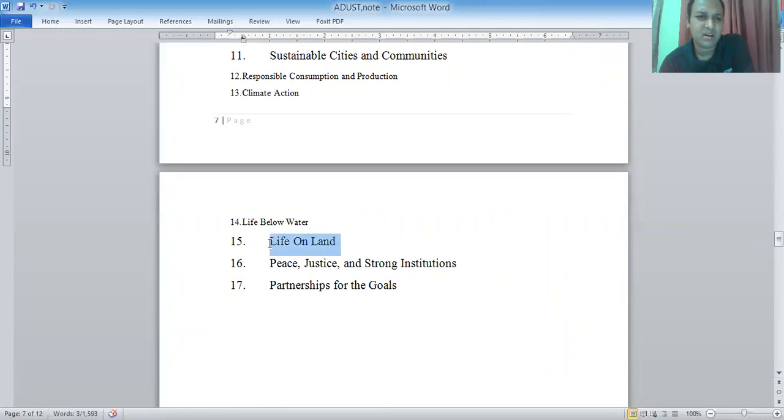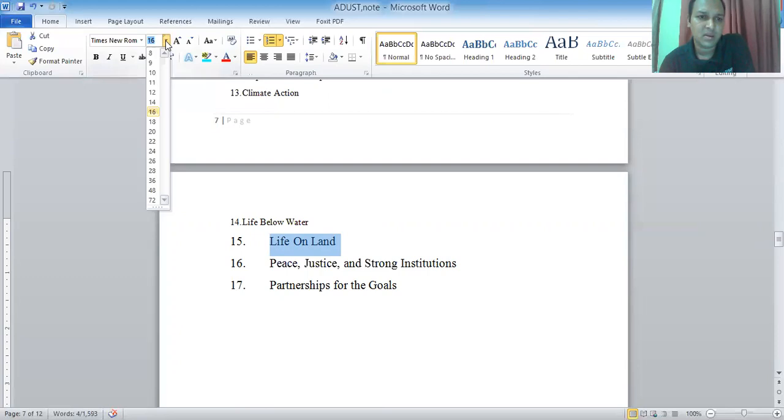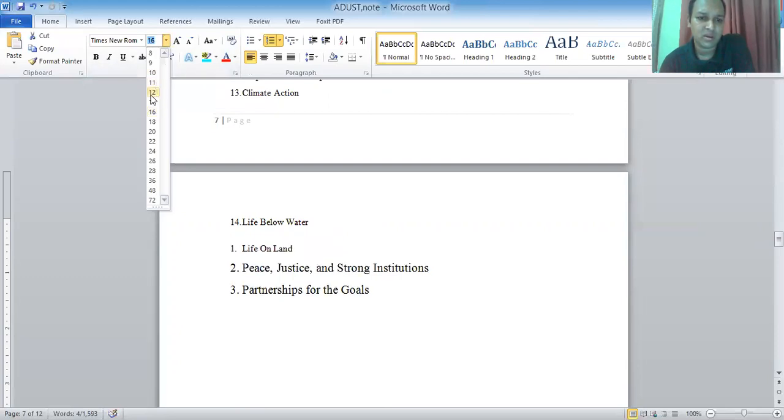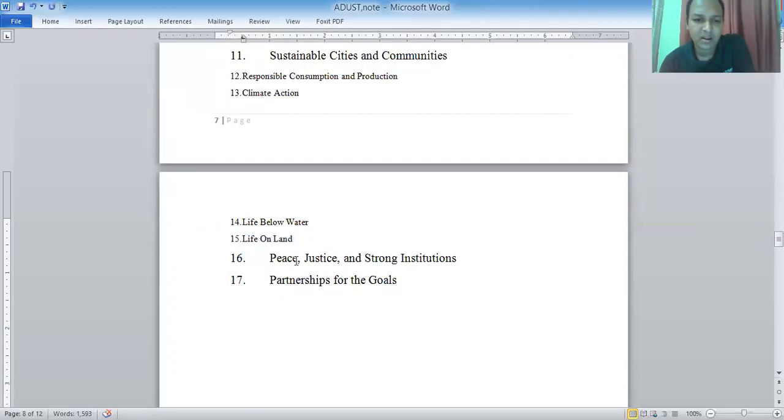This is not as important, you may not include it here. More important is peace, justice and strong institutions. And last of all, the 17th goal is partnership for the goals.